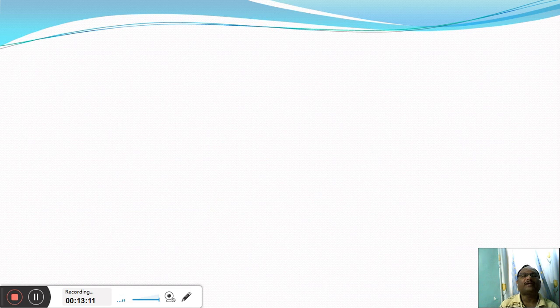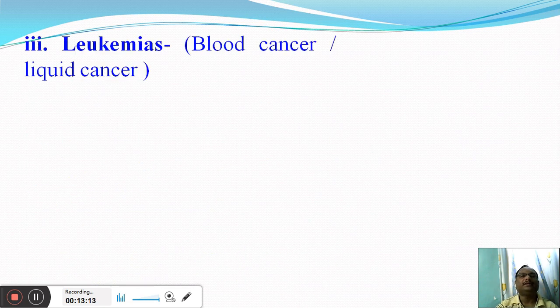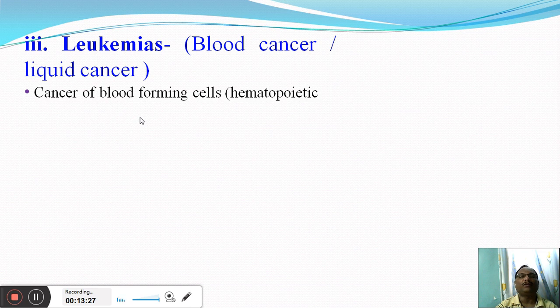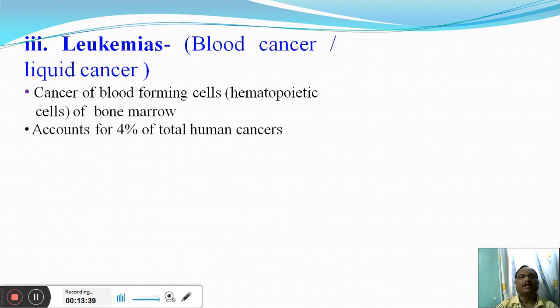Now the third kind of cancer, on the basis of the types of tissues, is called leukemia. Leukemia can also be called blood cancer, or liquid cancer. Blood is the liquid part or liquid fluid in our body, and if cancer occurs in the blood, it can be called a liquid cancer. So actually leukemia is nothing but a cancer of blood forming cells, and blood forming cells can also be called hematopoietic cells of the bone marrow.